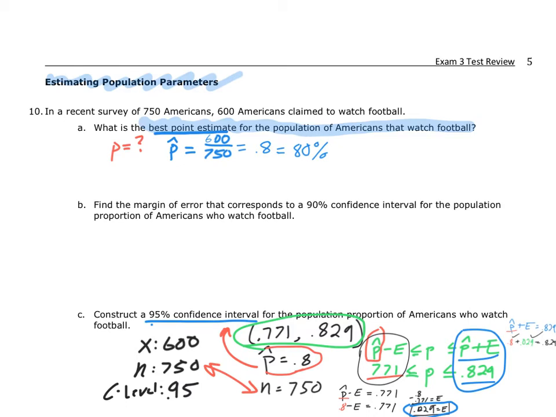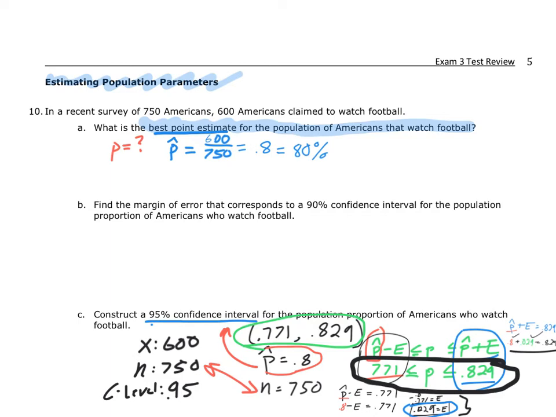So on C, it's asking for the entire confidence interval. So my final answer is right here. But you need to be able to interpret what that is. And you should be able to find the margin of error just like I did with this simple algebra here. Now, all of that is great, but let's go back and solve B, and then hopefully you'll have a better understanding of all of these types of problems.